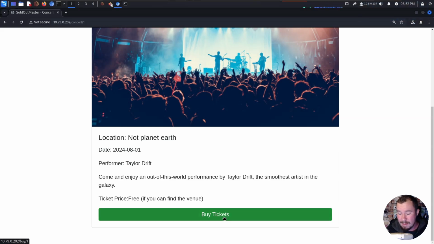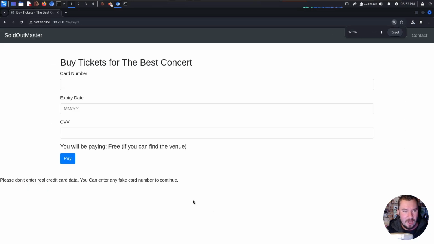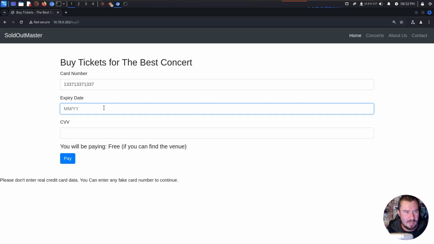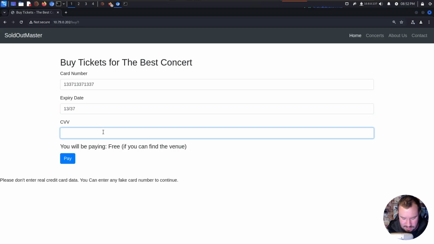So let's go ahead and buy some tickets, ladies and gentlemen. We have some information here. Please don't enter real credit card data. You can enter any fake card number to continue. All right, thank you. So our card number is 1337. Oh, if I can turn on numlock, 1337, 1337, 1337. Our expiration date is 1337, and our CVV is 1337.